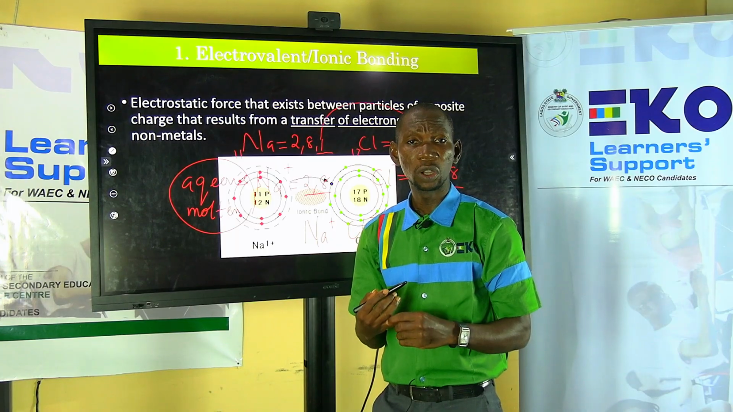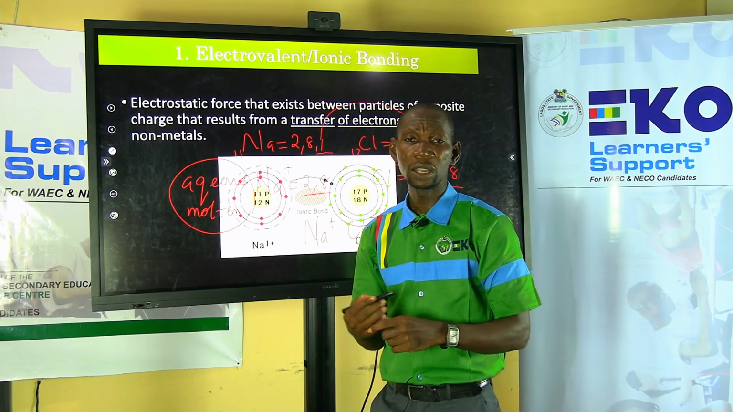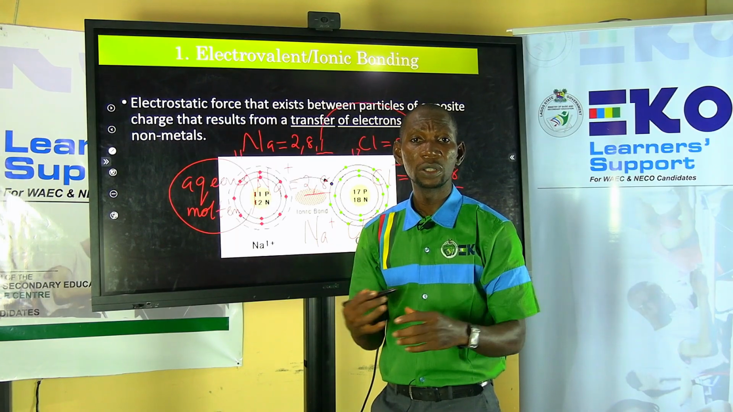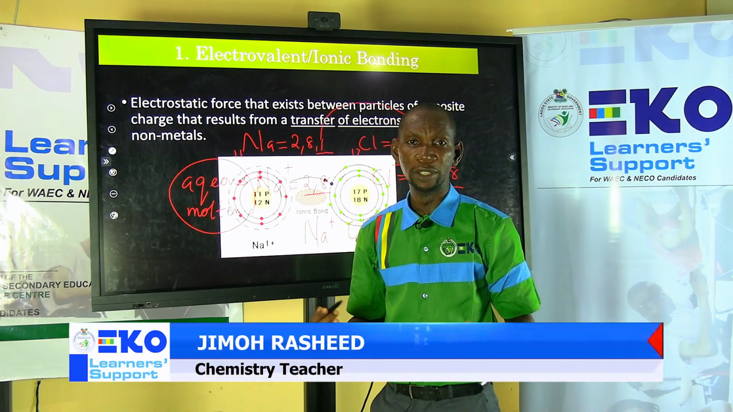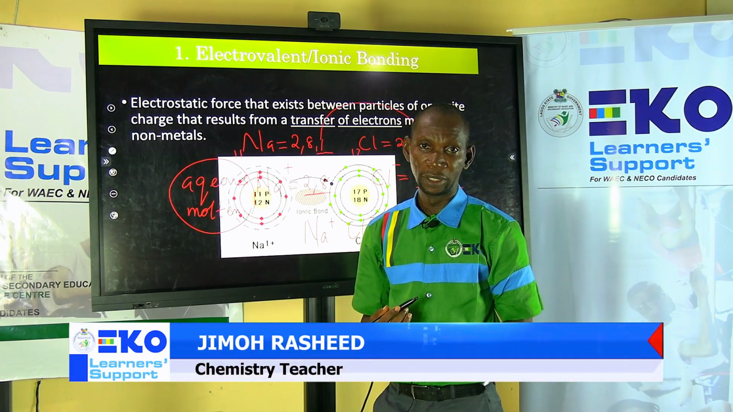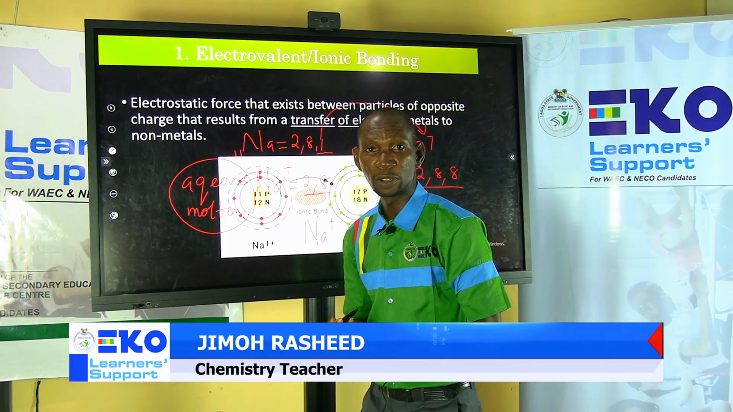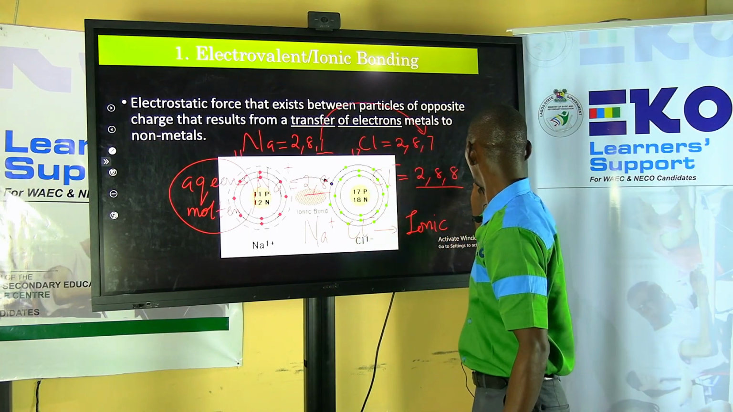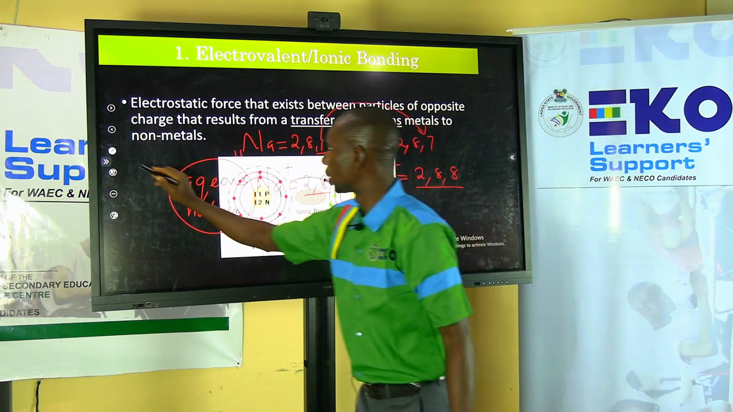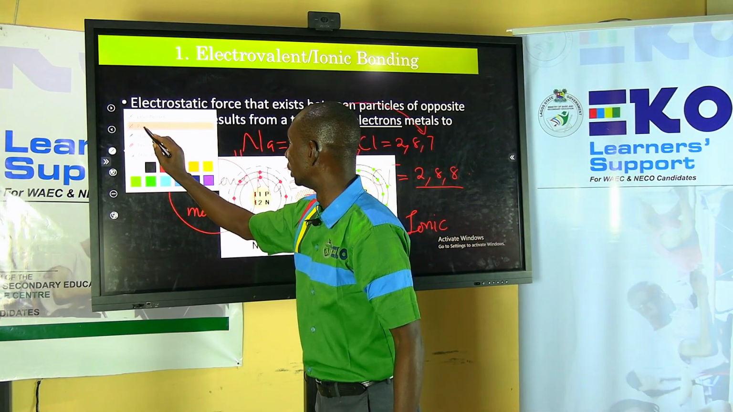And why is that? It's because in the solid state, yes, the ions are present, but the ions are unable to move. And when there is no movement, my dear, there is no electricity. So these are some characteristics of ionic compounds. Let's move and look at the other type of bonding.